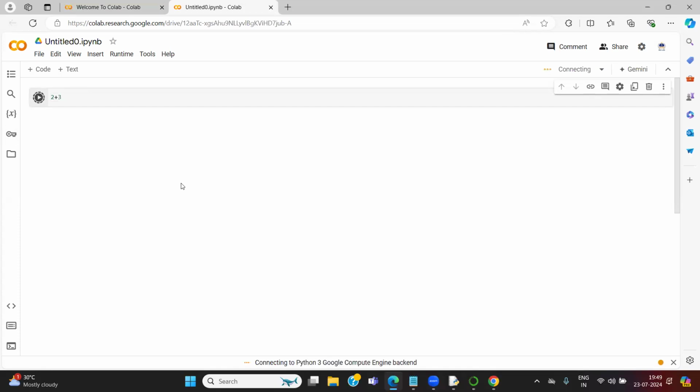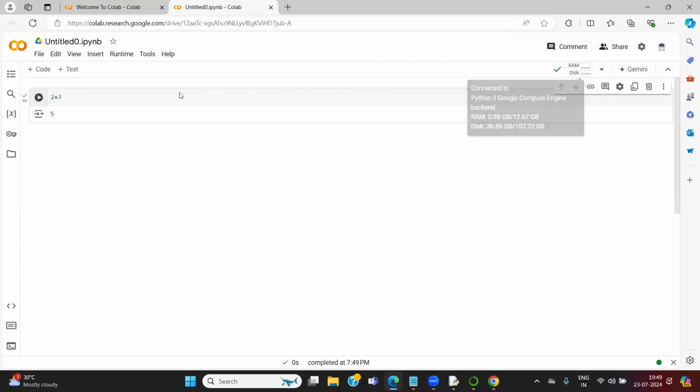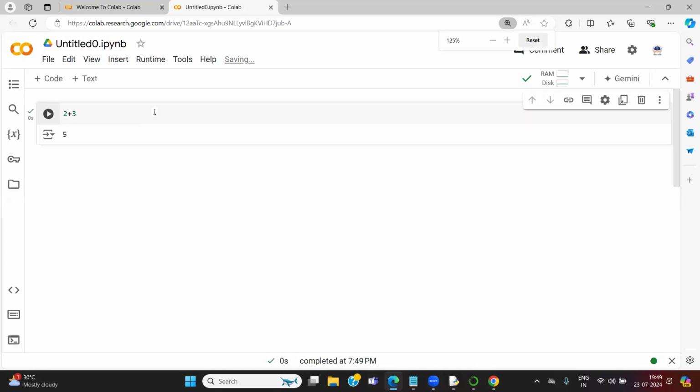And some CPU is running in the backend. This is not using the RAM of your system. This is cloud RAM. First time it will take some time to allocate the memory, CPU memory, RAM memory, whatever it may be. Okay, some RAM allocated, some disk allocated for this Colaboratory, and output came. What is the output for this?